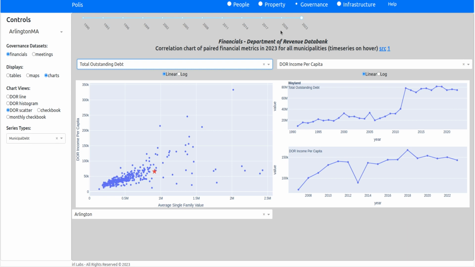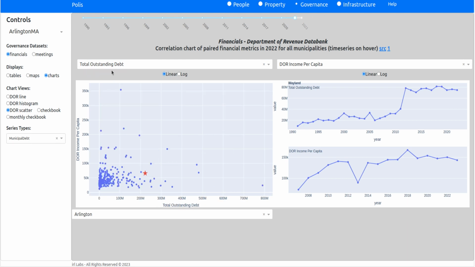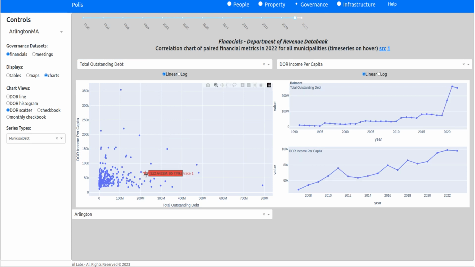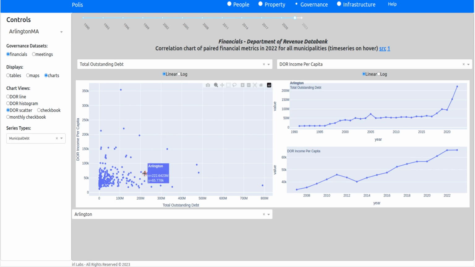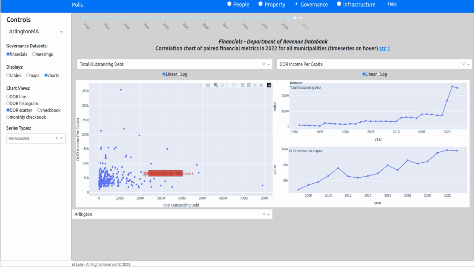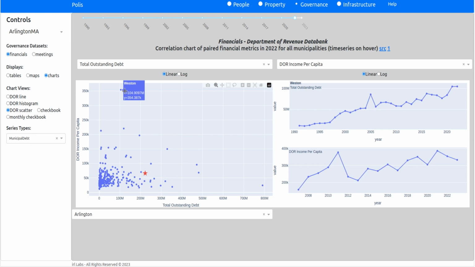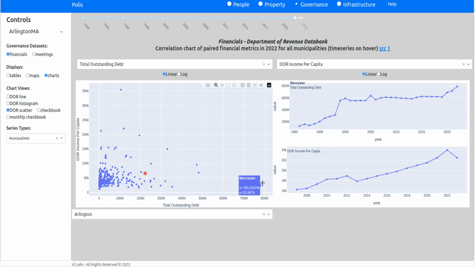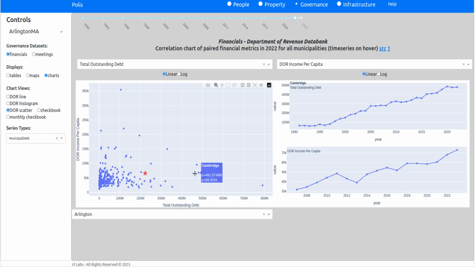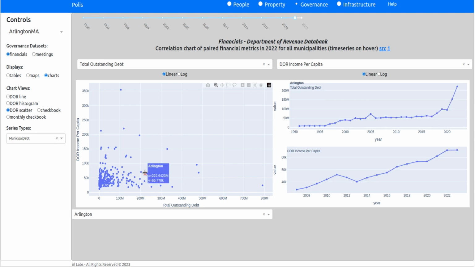We can have many different categories. So here's total outstanding debt. We have to go back because we only have it for 2022 and earlier. And this will show you the outstanding debt, say, for this town that we saw earlier, and all of the cities and towns that have more debt or higher incomes. So as expected, Weston has the highest income and very little debt, whereas the city of Worcester has a very low income and very high debt. And the town of Arlington is in the top 10 in terms of debt.